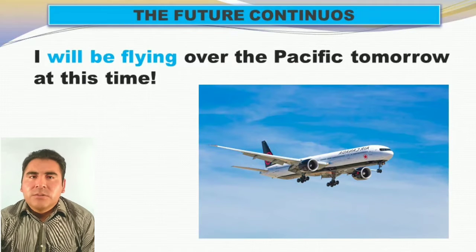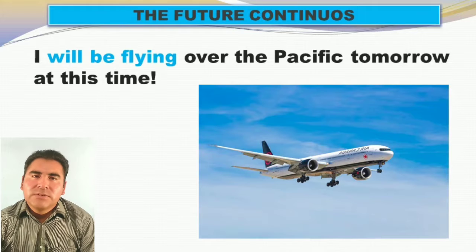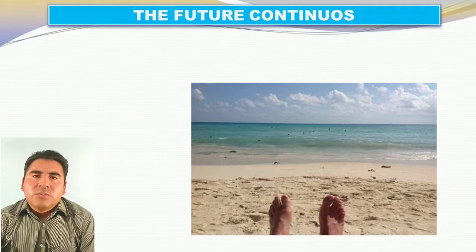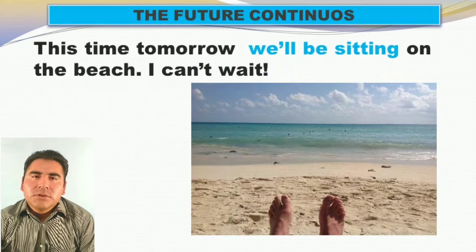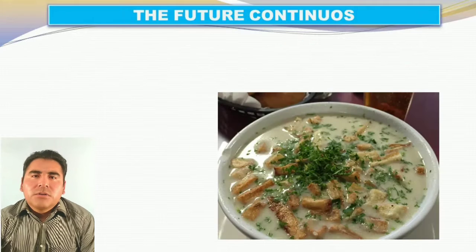And let's start with this example. I will be flying over the Pacific tomorrow at this time. Remember, we have subject plus will plus be and present participle, right? Okay, this is very simple. Look at this one, another example that we have. This time tomorrow, we'll be sitting on the beach. I can't wait. Okay? Similar, the structure is subject, will, be, and the present participle. Okay? Let's move on to the next.